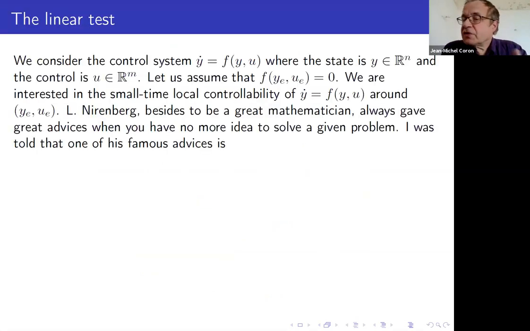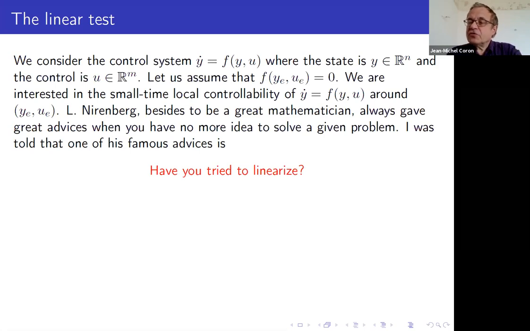So we want to find a necessary and sufficient condition for small time local controllability. And we start with a sufficient condition. Then there is this advice, which is a very classical one given by Nirenberg, who is, besides being a very great mathematician, also giving great advice when you have no more idea to solve a problem. And one of his famous advice is, have you tried to linearize? So we follow this advice.